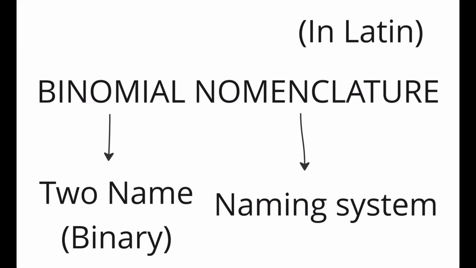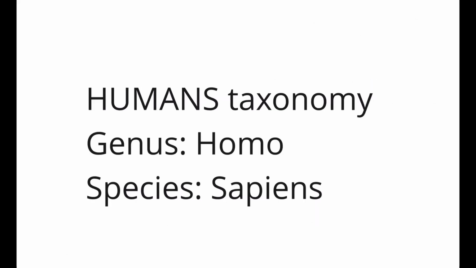So let's look at an example. So for example, humans, they have the genus of Homo and the species of sapiens, right? So we call us Homo sapiens, which is the scientific name for us, right? But then why do we need to use the scientific name? It's because it makes things more specific. So if you just say dolphins, they don't know what dolphin you're talking about. Are you talking about the Chinese South Sea, pink dolphin, or are you talking about dolphins from Arctic or something?